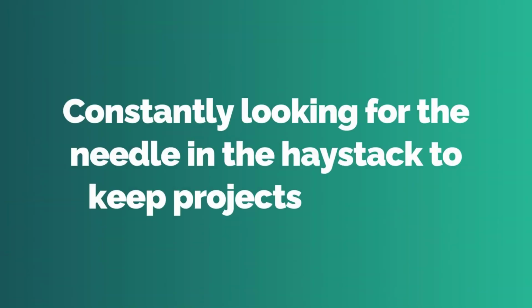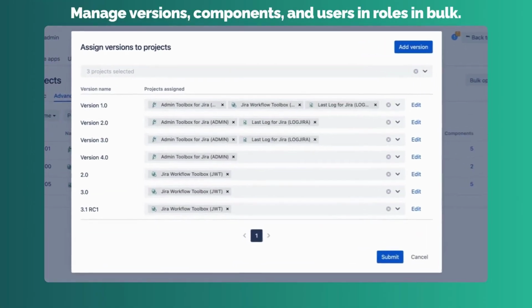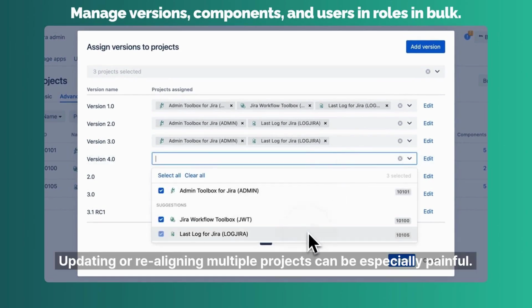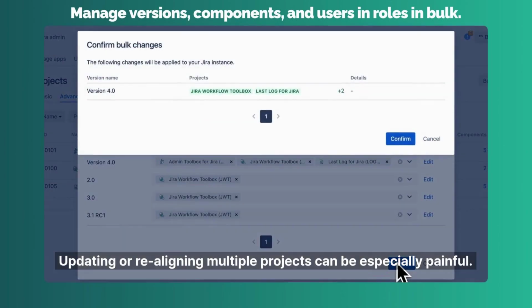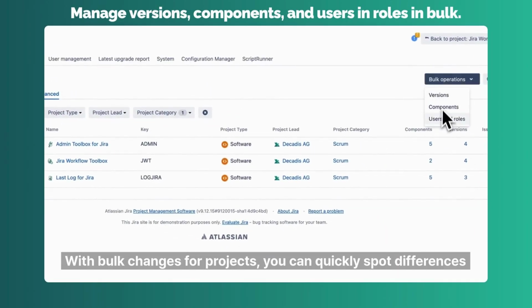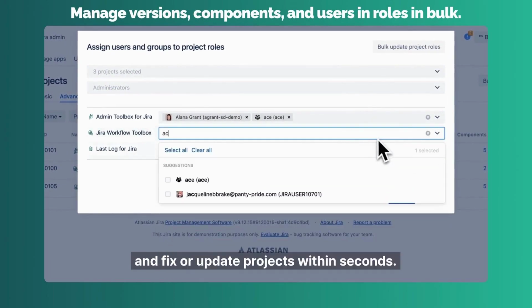Constantly looking for the needle in the haystack to keep projects aligned? Manage versions, components, and users in roles in bulk. Updating or realigning multiple projects can be especially painful. With bulk changes for projects, you can quickly spot differences and fix or update projects within seconds.